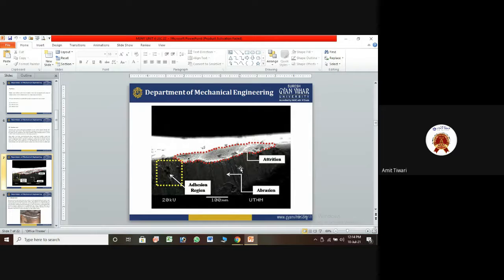You can see here internally the material and the microscopic picture showing the reduction of the cross-sectional area. So this is the original cross-sectional area, and after that the metal will be reduced by applying some load. These are the single point cutting tool material and its cross-sectional area. How can we measure that? These are some fundamentals that will be used for how the metal is reduced.